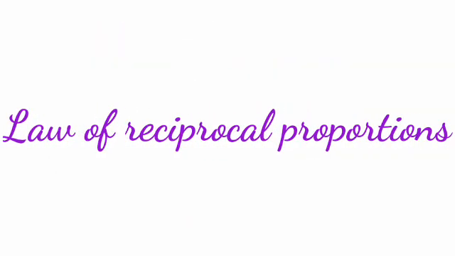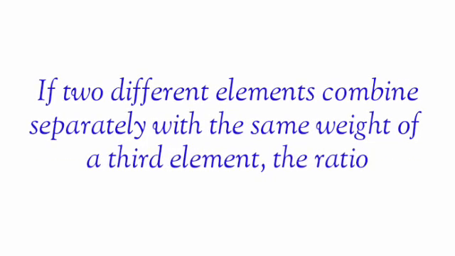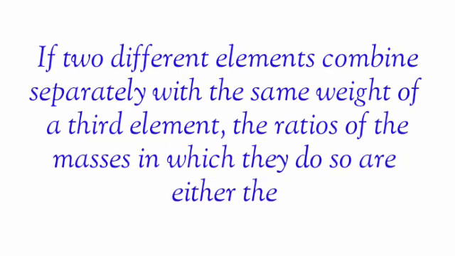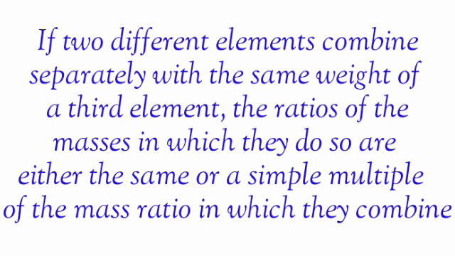Next, the law of reciprocal proportions. This law was proposed by Jeremias Richter in 1792. The law states that if two different elements combine separately with the same weight of a third element, the ratios of these masses in which they do so are either the same or a simple multiple of the mass ratio in which they combine.